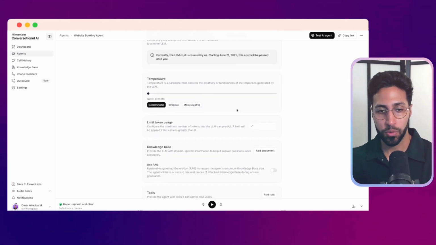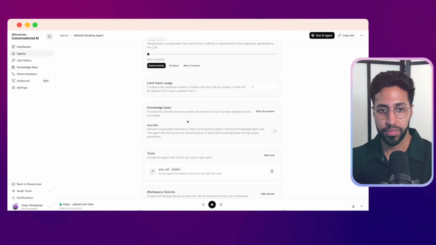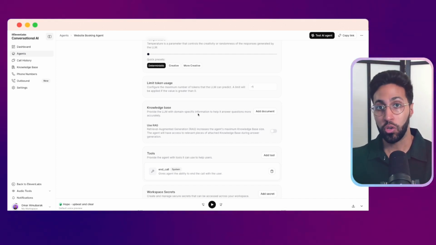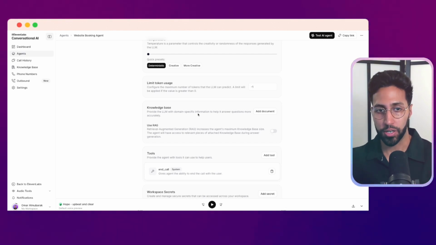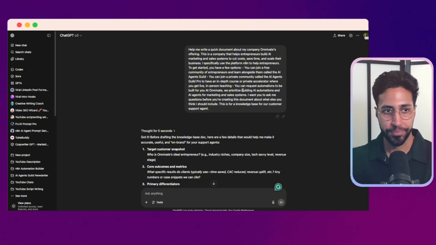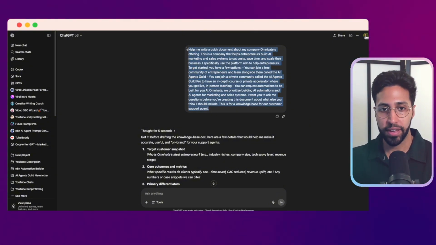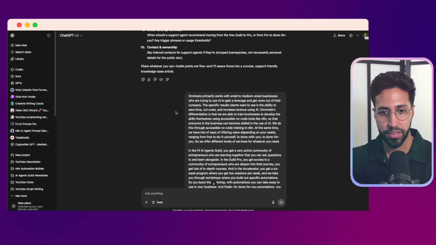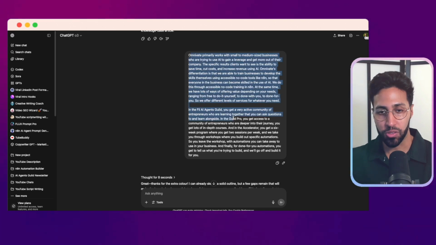And then the next important bit is the knowledge base. So when it comes to the knowledge base, you want to give this AI agent knowledge of your company, of how it works. So what I did is I literally went into ChatGPT for this example, and then I just told it a bit about AI Agents Guild and Omnivate and what I'm trying to do. Then I got it to ask me a bunch of questions. Then I told it a bit more based on the questions it had.